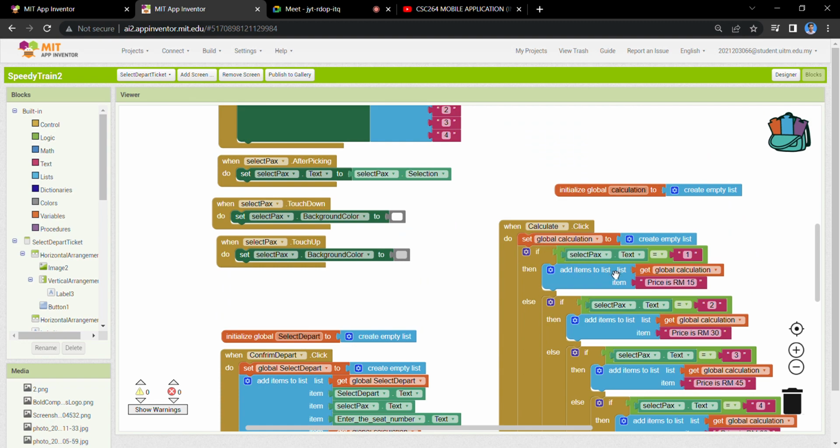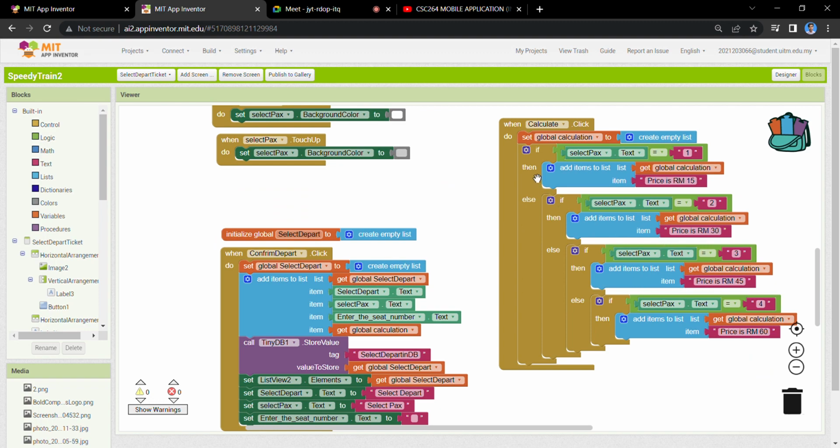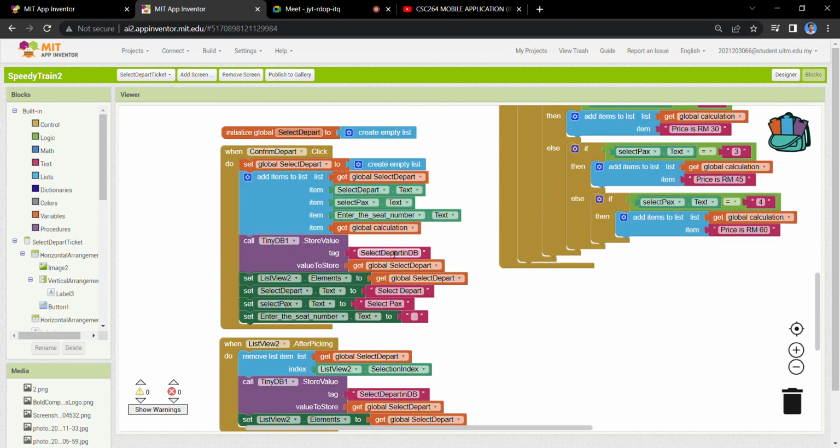calculate, this is my calculation. If the user enters select pax is 1, the price will be 50 ringgit. Select pax is 2, the price will be 30 ringgit. Select 3, the price will be 45 ringgit. And select pax is 4 will be 60 ringgit. I also create the TinyDB, and the initialize global is select depart, which will be stored into the empty list.